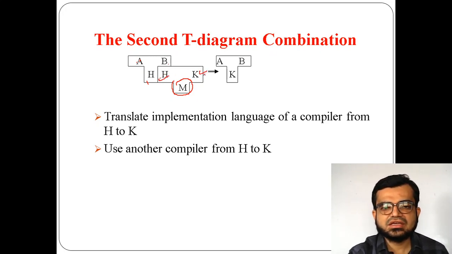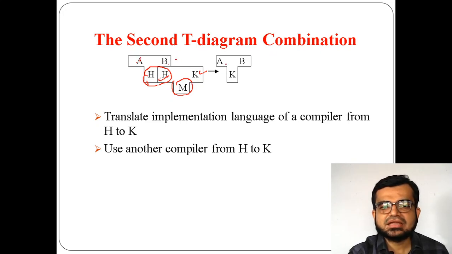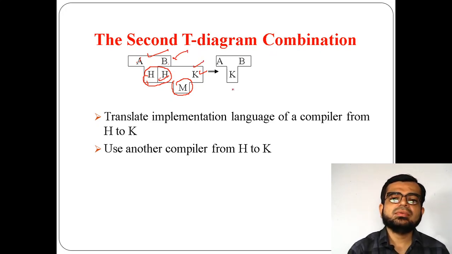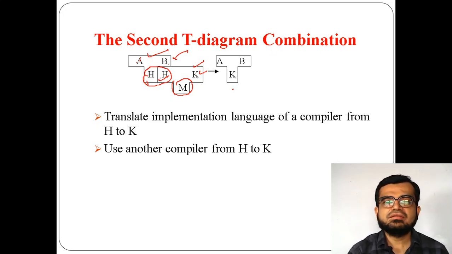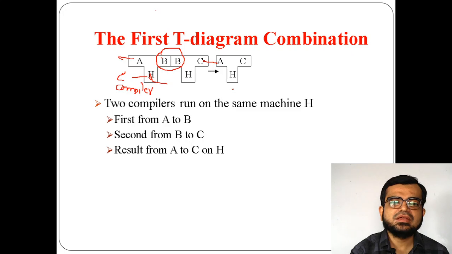this H is your source and this K is your destination. So if I combine these T diagrams in such a way that this H and H are the same, then this A, this B and this K will be taken here: A, B, K. So according to this T diagram combination, whenever two T diagrams are combined, their adjacent values should be the same, like here H and H, previously B and B.